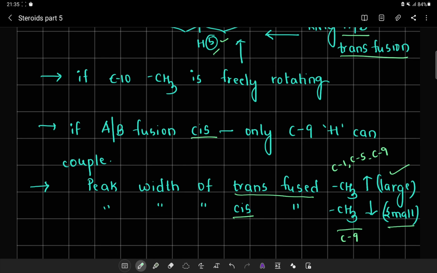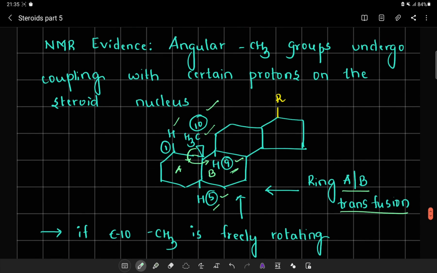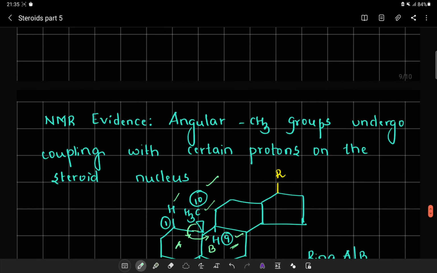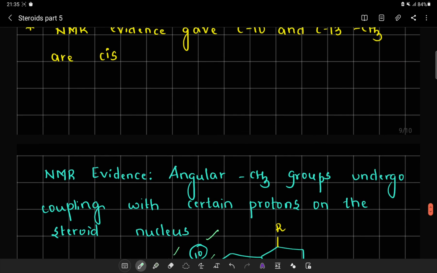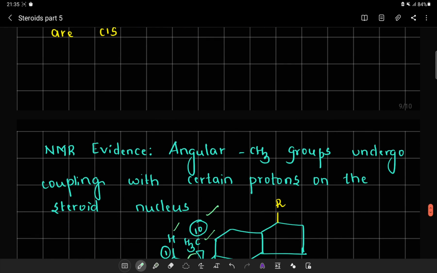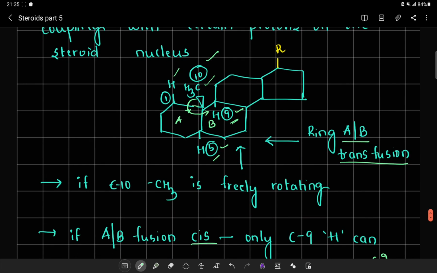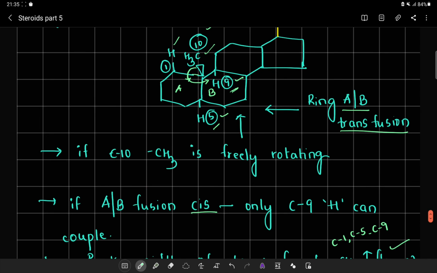So in this way we can understand the various types of evidence that can be given through the NMR evidence and X-ray evidence for the ring fusion, and how the angular methyl group can couple and give me various NMR evidences.